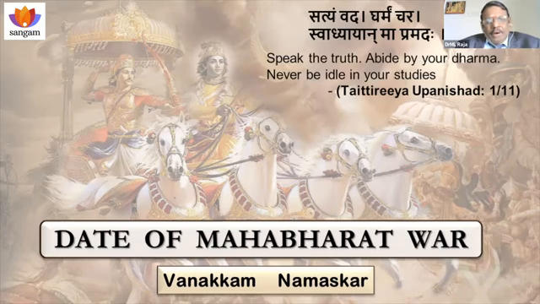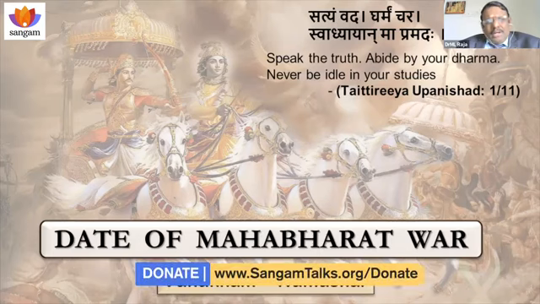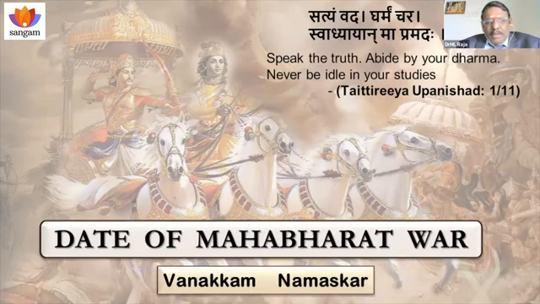In the second part, I explained what method, that is astronomical and trigonometric mathematical calculations and astronomical constants, as detailed in the ancient astronomical texts of our beloved nation. Based on that method only, I calculated the date of Mahabharata War.